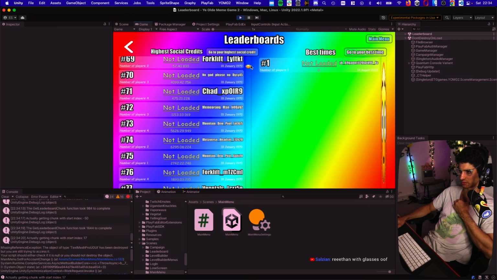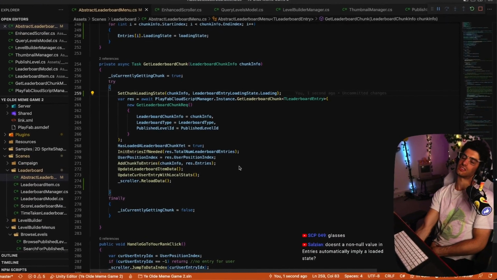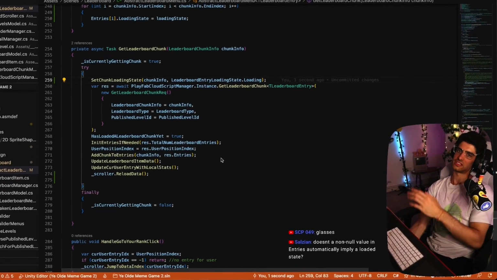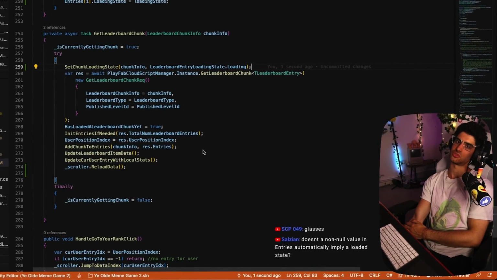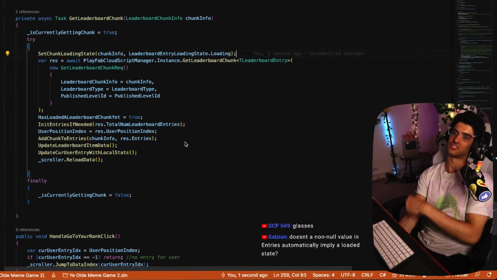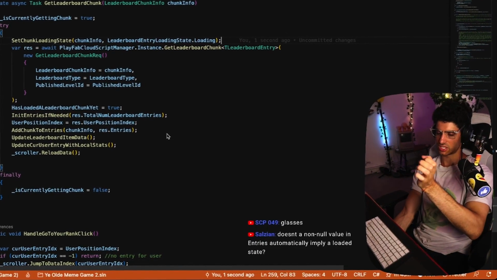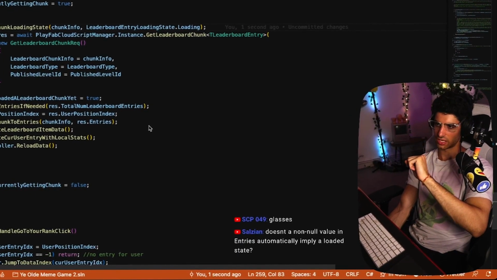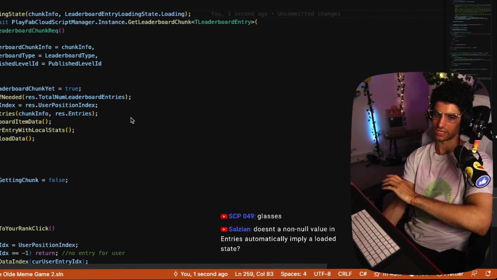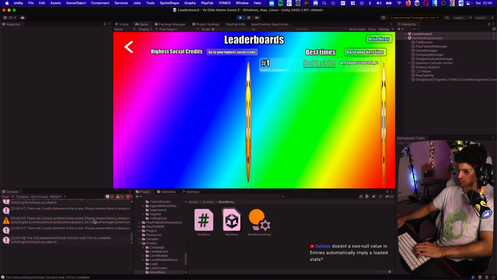Okay, we're getting somewhere. So the way we do it is before we even send the request, we populate the entries list with empty data, so it still shows when you're scrolling. And then we change the value of that empty entry with the actual data when it comes from the server. Load, please. Thank you.